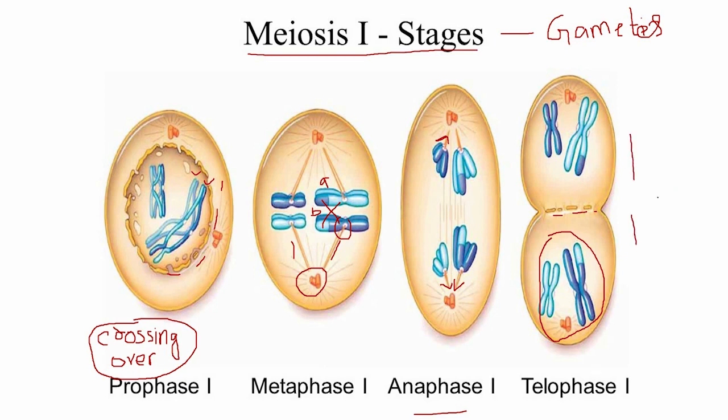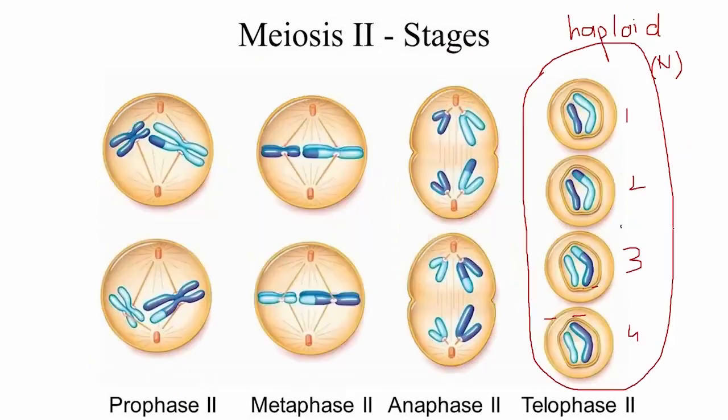Now these two daughter cells will undergo another division which is called meiosis II. Here these two cells were formed as a result of meiosis I, but now they will not undergo replication in the interphase stage as they did in mitosis. As there is no duplication or replication of genetic material, as a result of division in anaphase, the number of chromosomes will be reduced to half. Again, the process repeats itself.